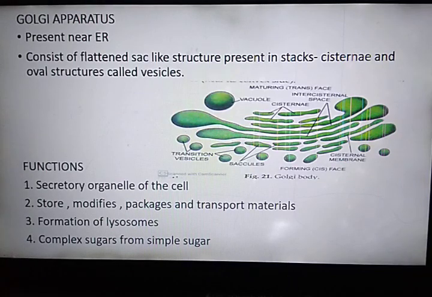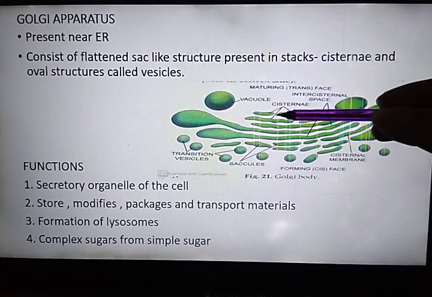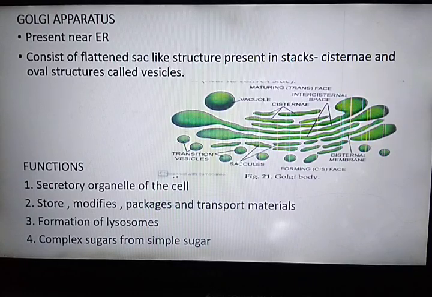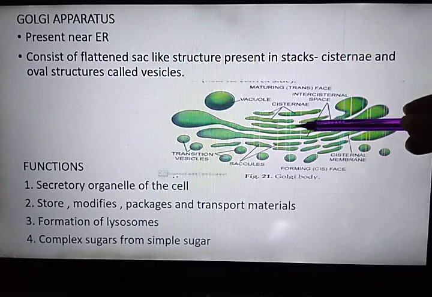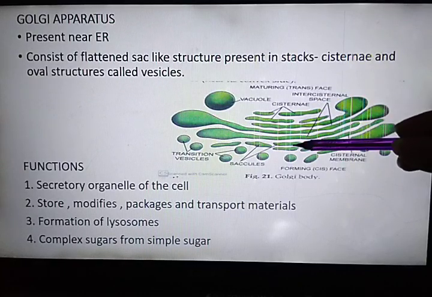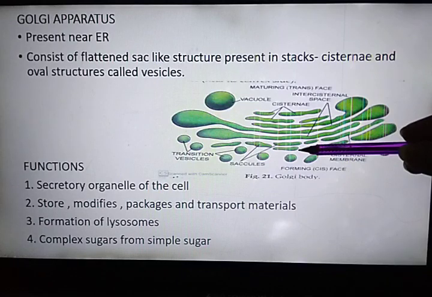It consists of flattened, smooth, membrane-bound, sac-like structure called cisternae. The word cisternae we have done in endoplasmic reticulum, and here also flattened membrane-bound sac-like structures are called cisternae in Golgi body. And these are usually placed one above the other in stacks in parallel rows.